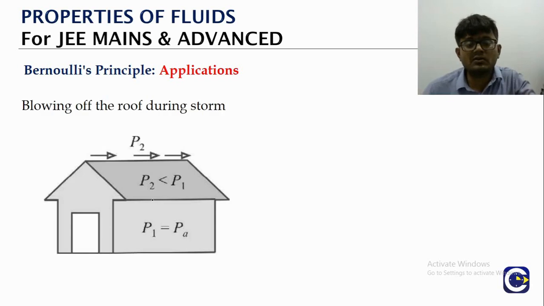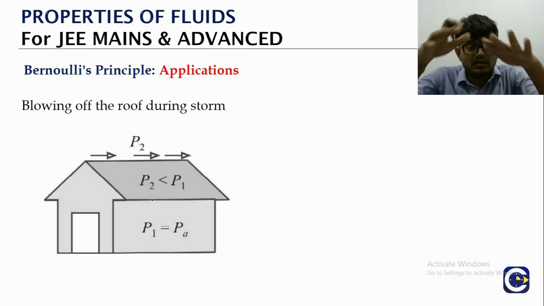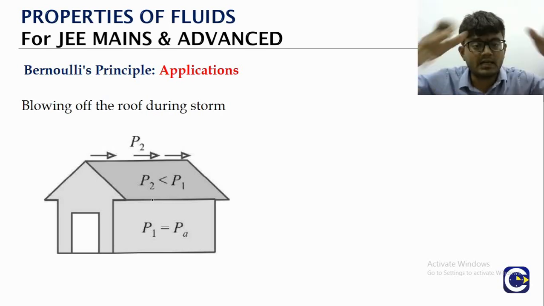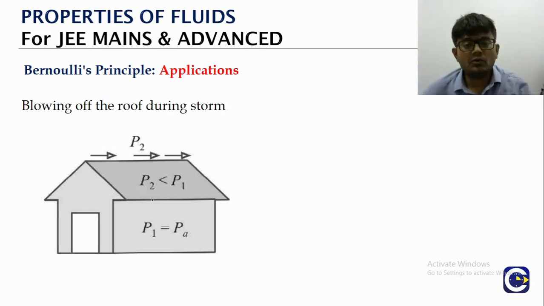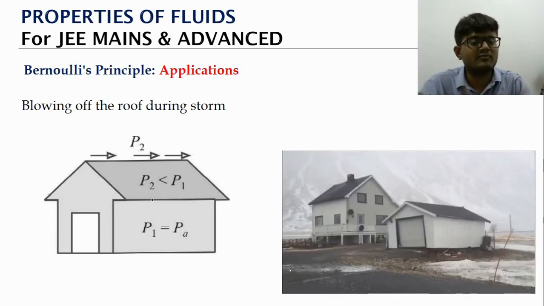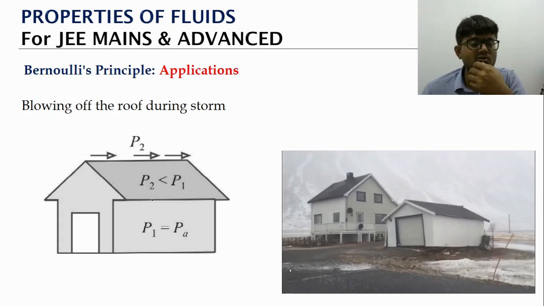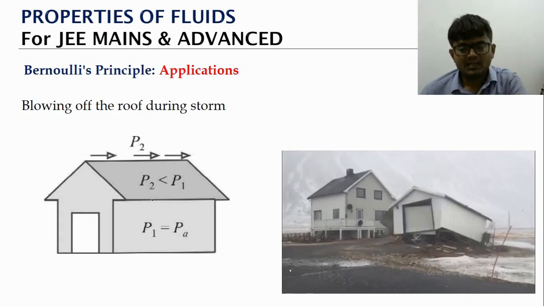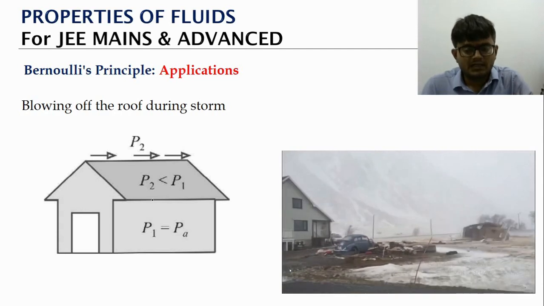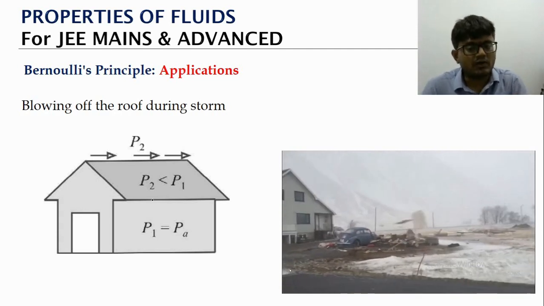Now you see that sometimes when there are cyclones or windstorms, the houses or places which have asbestos roofing, the rooftop will just go away. Sometimes the house itself might go away, that is a different thing. Like you can see in the visualization, there is a windstorm happening, and after some time the house that was constructed has fully gone off.